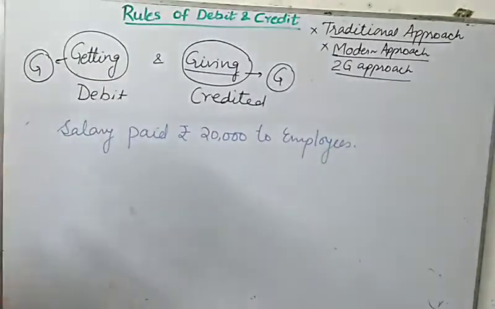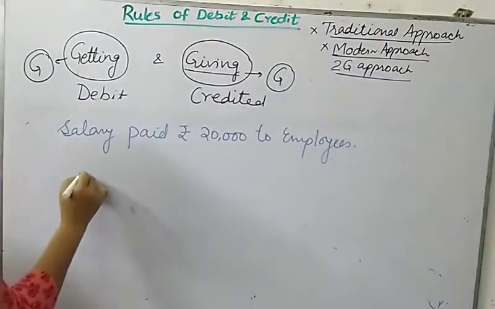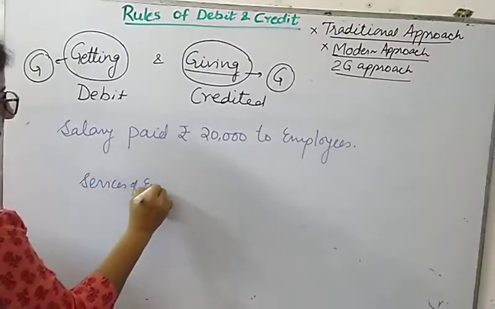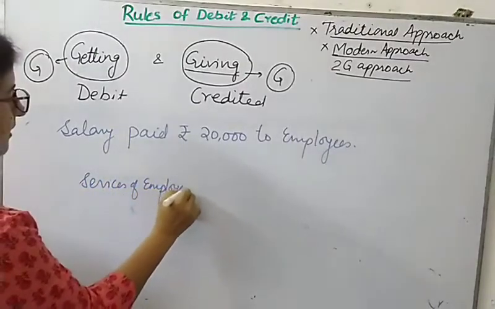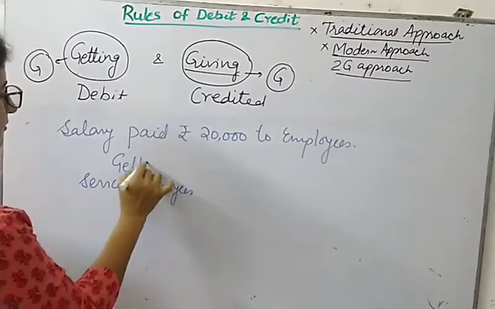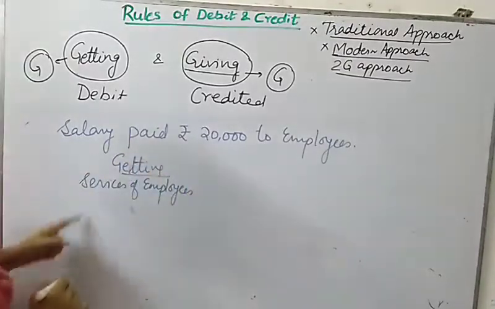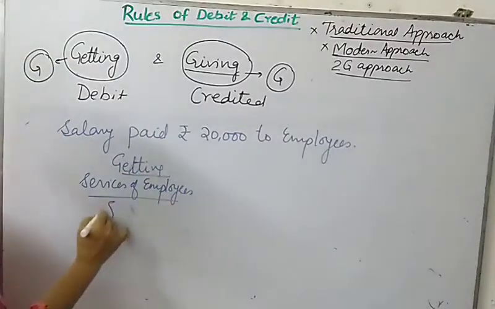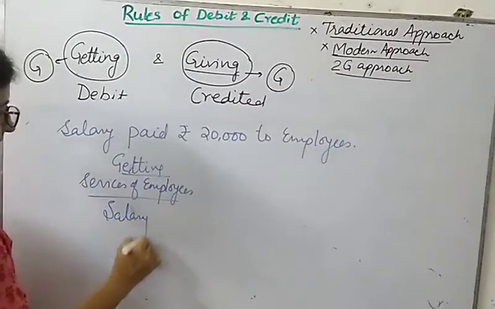So what are we getting here? We are getting the services of employees. And what is the heading under this? Services of employees. You are getting services under salary.